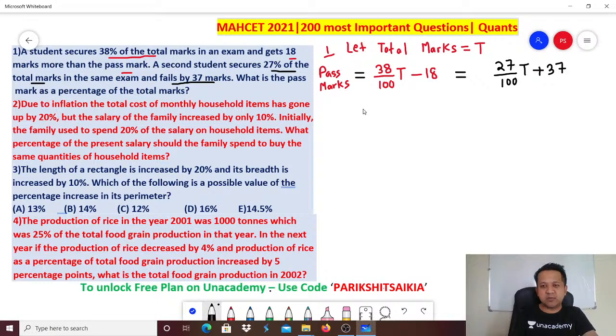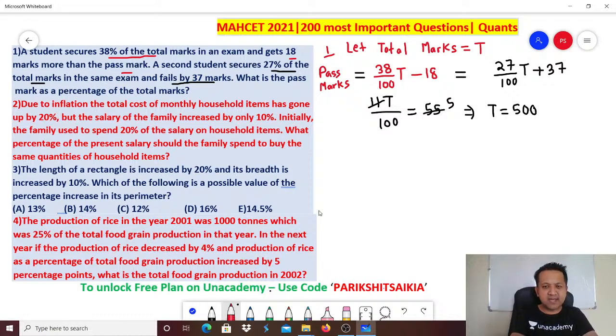Let's solve this equation. 38 minus 27 is 11T by 100, which is equal to 18 plus 37, which is 55, right? So 11 fives are 55, which implies T is equal to 500. T is equal to 500. What is T? T is the total marks.